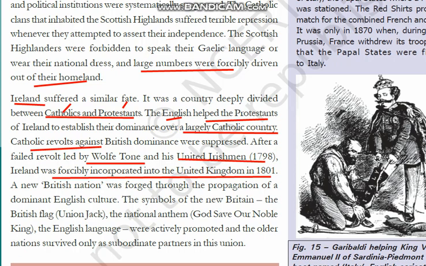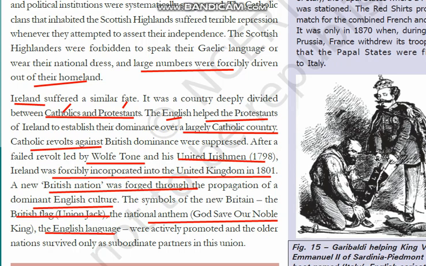So finally, let us conclude. The British nation was forged through the propagation of dominant English culture. Wherever the British nation occupied, in all those places the same national British flag, the Union Jack, and the national anthem, God Save Our Noble King, were used, and their language was English. Everyone should speak the English language in those areas.